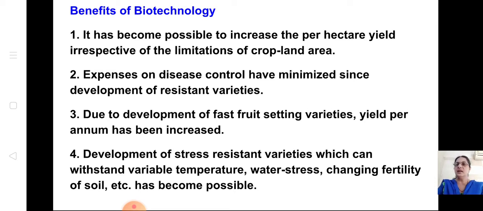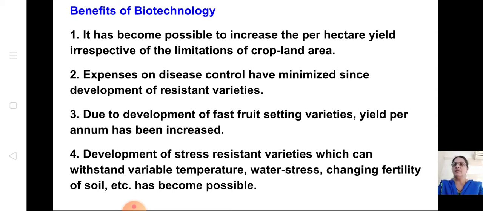Expenses on disease control have minimized since the development of resistant varieties. This also we know. Disease can affect the seeds and plants, and that was also minimized with the help of resistant varieties of seeds that are produced.